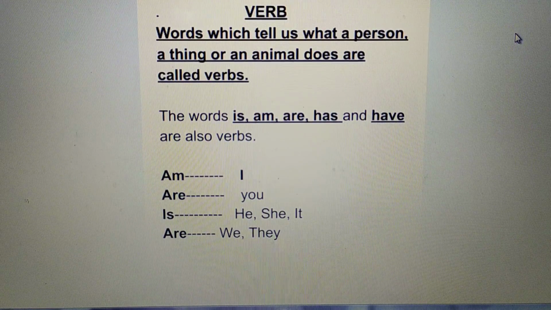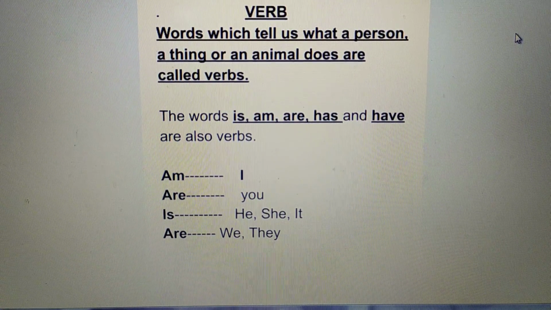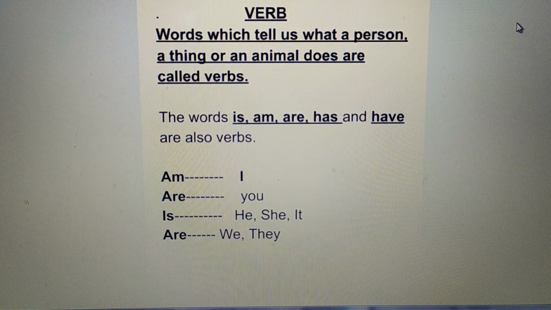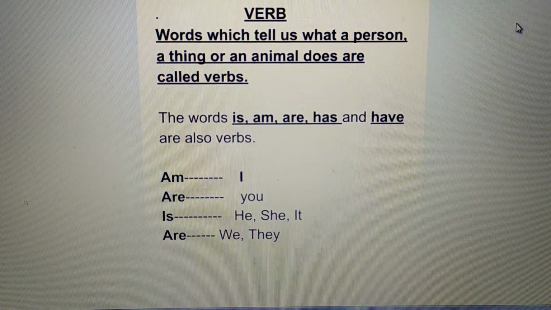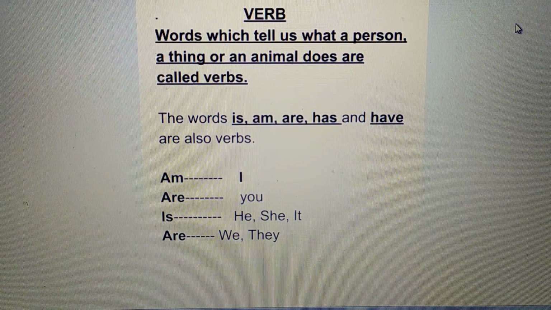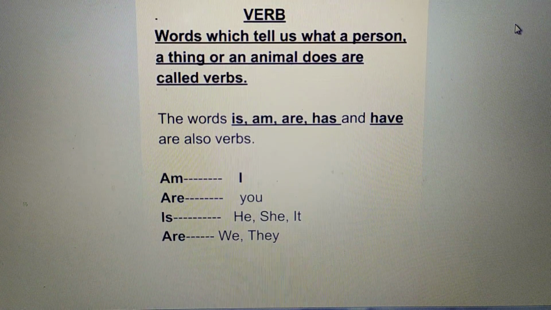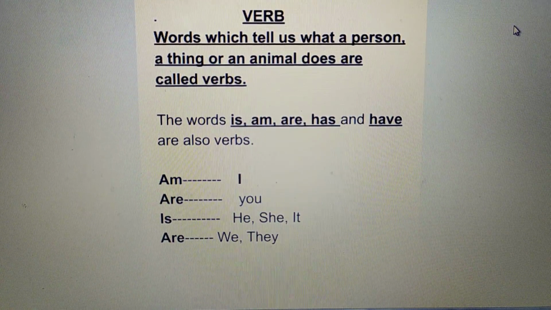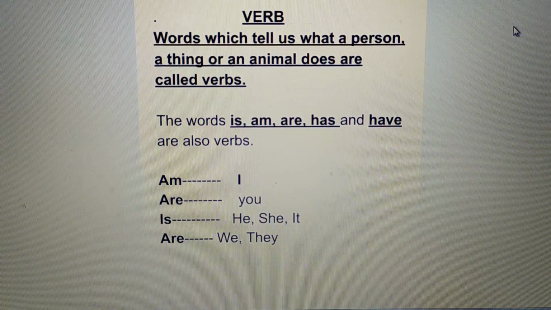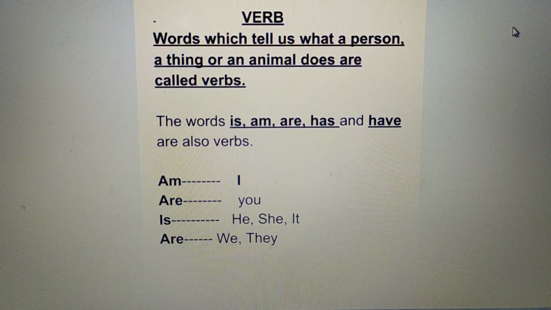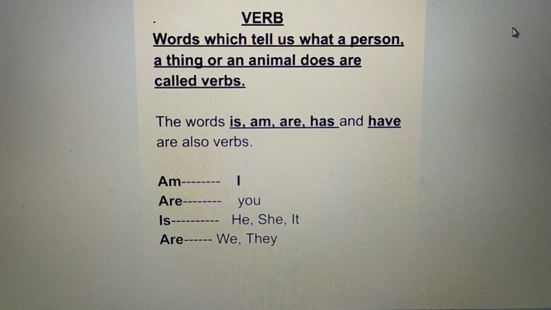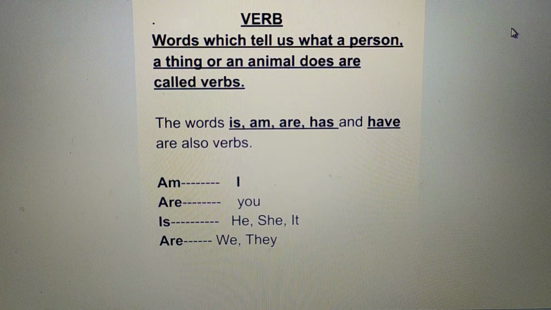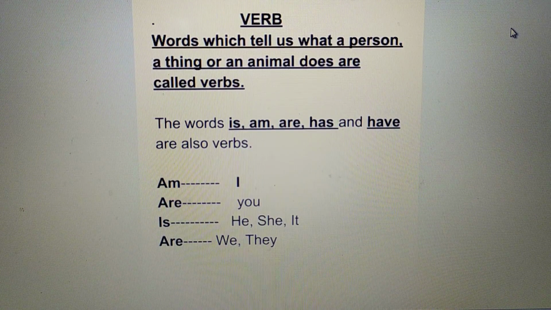Now, you should know that the words is, am, are, has and have are also verbs. Although these words don't show any action, they simply tell us something about a person, a place, a thing or an animal. So all these words are also verbs. Now let's see how they are used in the sentence.